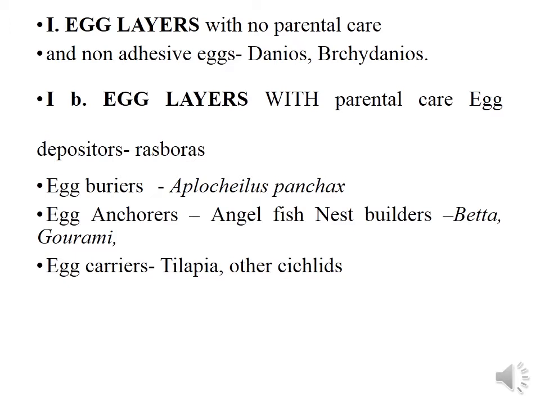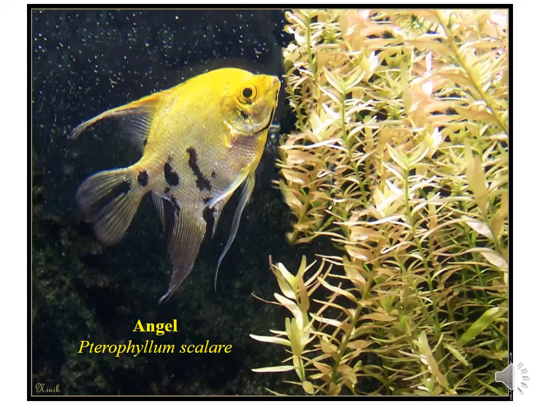Egg layers with no parental care and non-adhesive eggs are danios and brachydanios. Egg layers with parental care, egg depositors, rasboras, egg barriers are Aplocheilus panchax. Egg anchorers are angelfish. Nest builders are betta and gourami, and egg carriers, that is tilapia. Once it lays its eggs, it carries the eggs in its mouth.